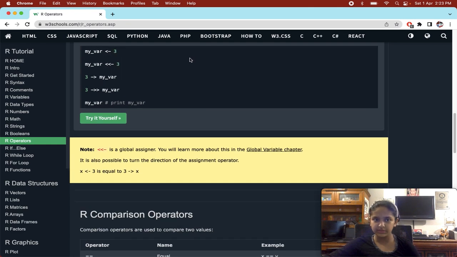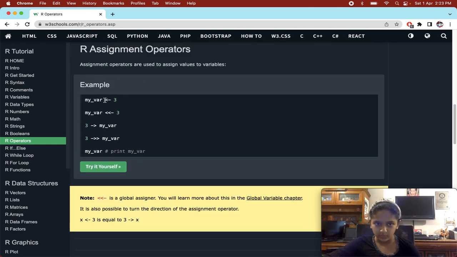So these were assignment operators, 4 operators. First operator, second operator, third operator, and fourth operator. These operators are all used to assign the value. You can either give the value before or after the variable name, right? It's up to you.